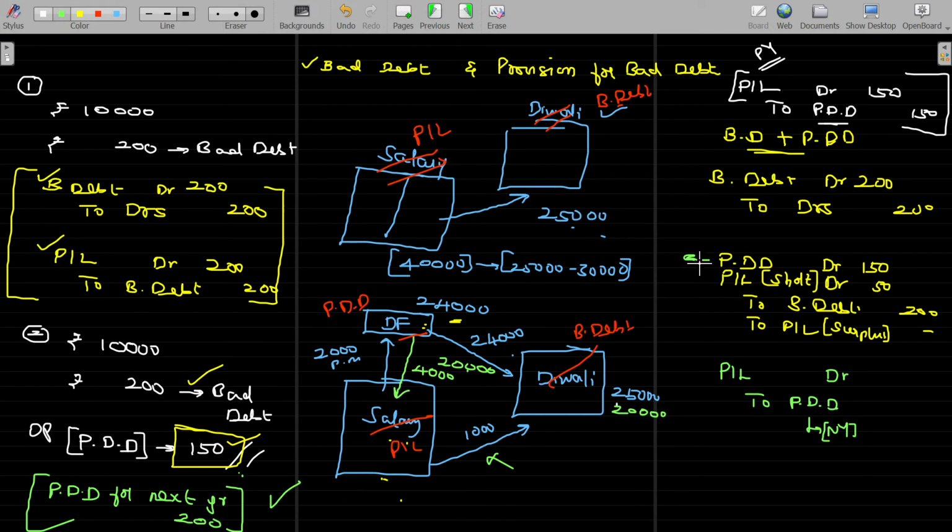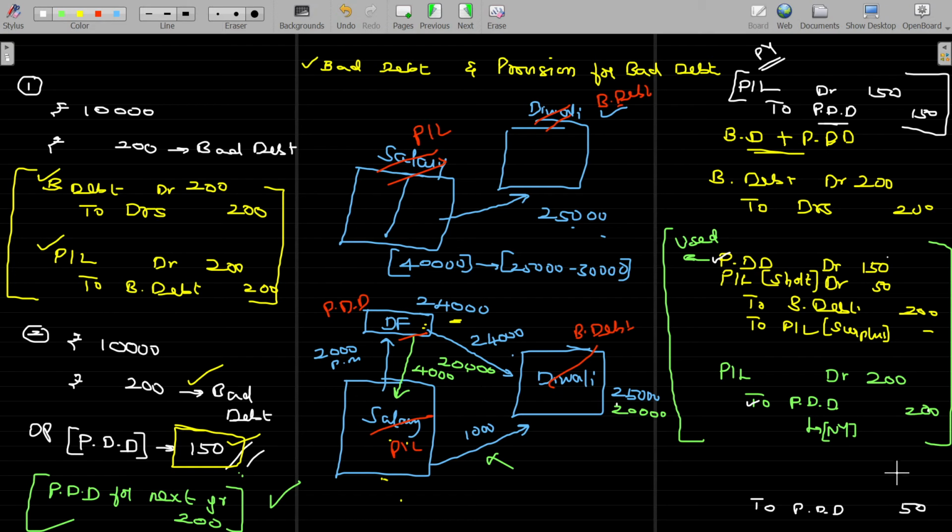This PDD debit is what? Yes, earlier year's amount created is used this year. This is at the time of usage. This is for creation. How much is that? 200. Usually while preparing, we club these two journal entries. These two journal entries can be clubbed to pass a single entry. Okay, if I club these two entries, how about this? PDD debit, PDD credit. So debit side 150, credit side 200. Now it is PDD only the credit side at rupees 50. We are clubbing these two entries.